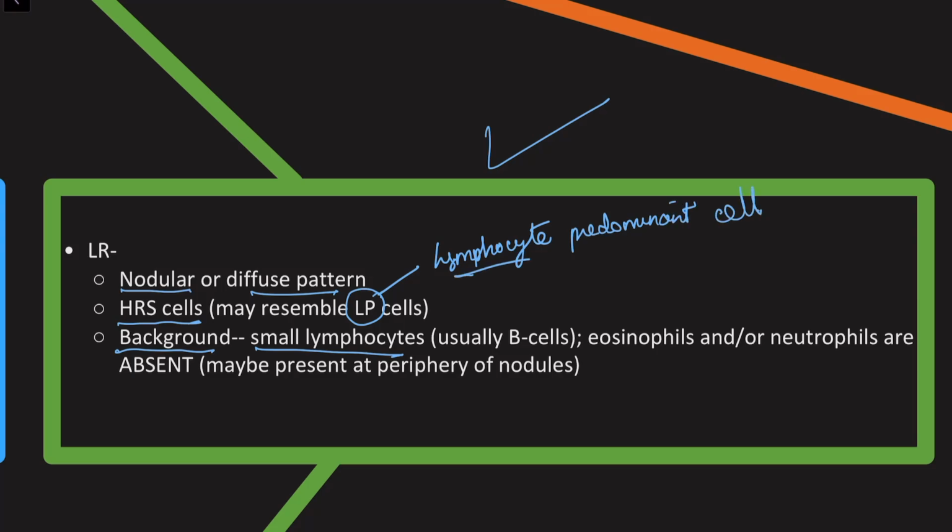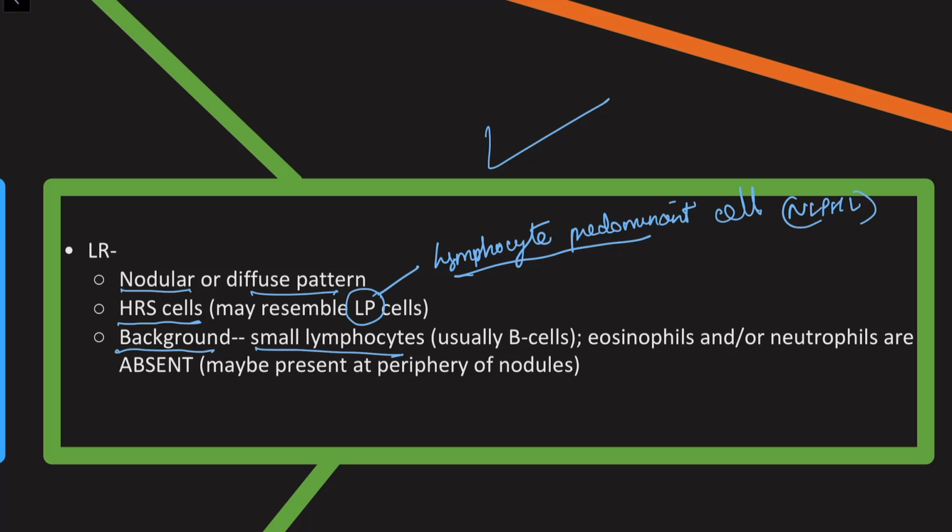So this type of cell is seen in another type of Hodgkin lymphoma, which is the nodular lymphocyte predominant Hodgkin lymphoma, which is a differential for classic Hodgkin lymphoma. So those are the characteristic popcorn cells, and we will talk about the nodular lymphocyte predominant Hodgkin lymphoma in another video. But it can also contain cells which are very similar to LP cells in the lymphocyte rich variant.